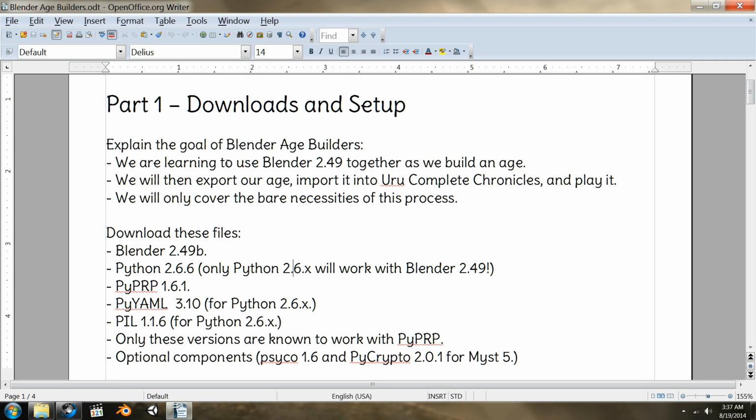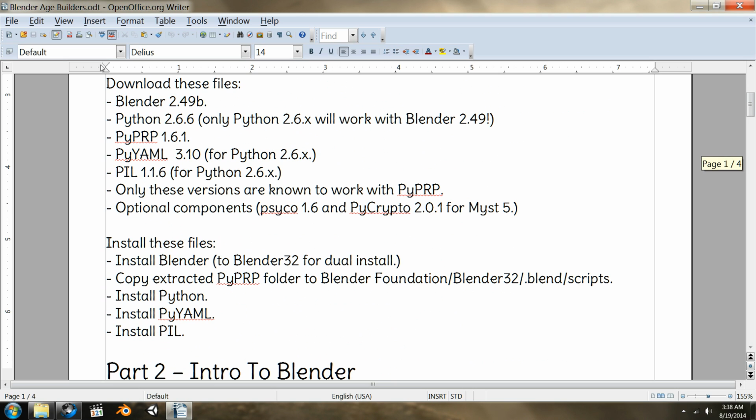Through this series, we're going to learn to use Blender 2.49b together as we build an age. I have just enough knowledge that I can direct our travels, but we're still going to be discovering stuff together. We will build our age, export it, put it into Drizzle, and then import it into Uru Complete Chronicle so that we can play it. We will cover only the bare necessities of this process.